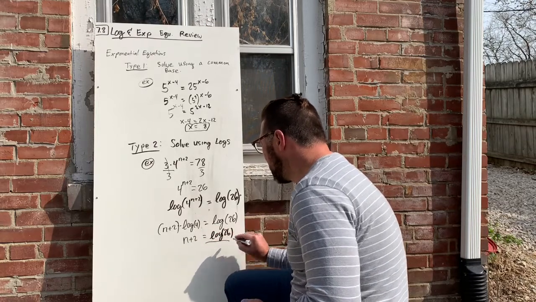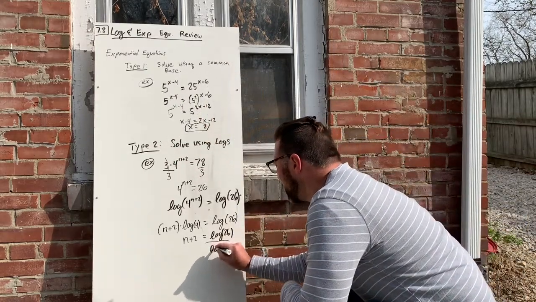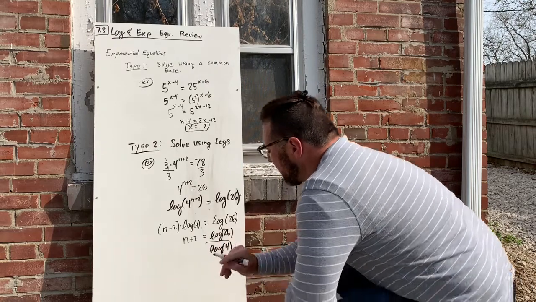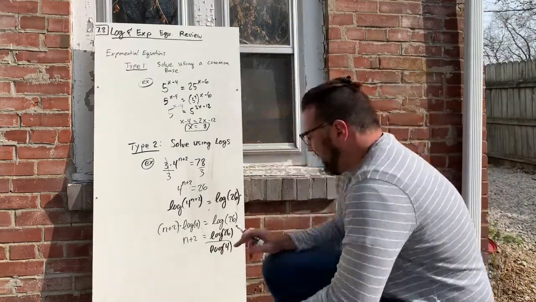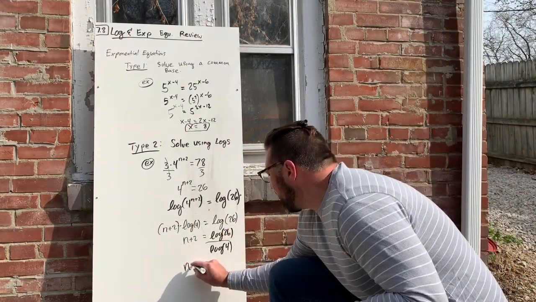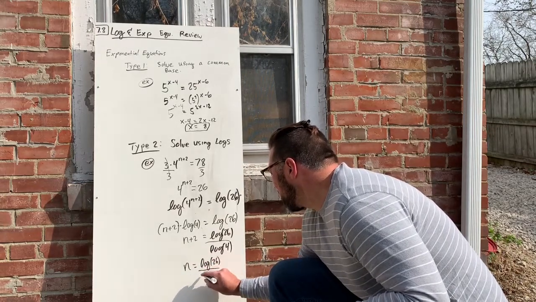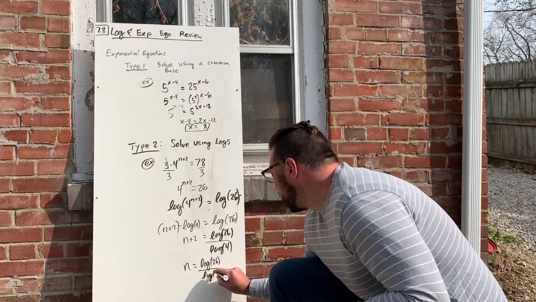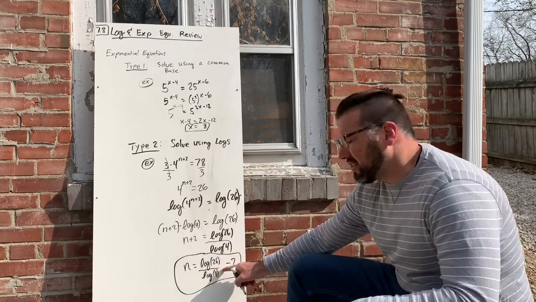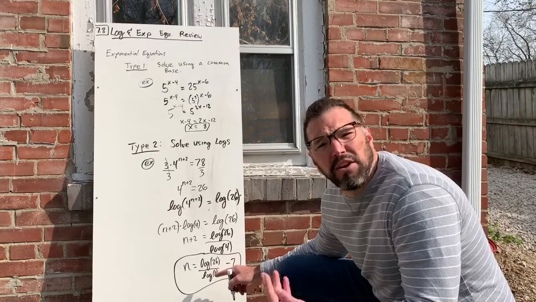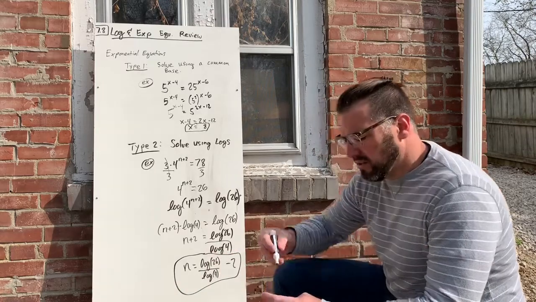Log of 26 divided by, hopefully you can see this, log of 4. Can you see that? Let's see. Yeah, you could see it. Now we just need to subtract 2. n equals log of 26 divided by log of 4 minus 2. Now you're going to type all of this into your calculator. You'd have to round, but for the sake of time and because I know you know how to use your calculator, I'll just leave the answer in this form and not use the calculator.